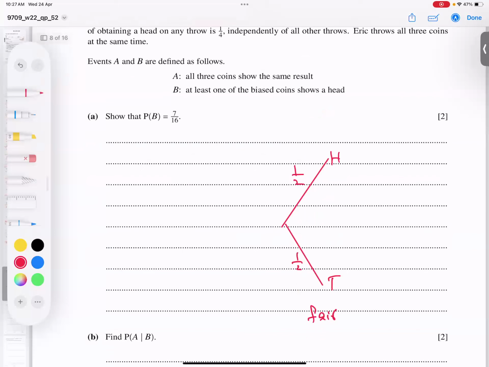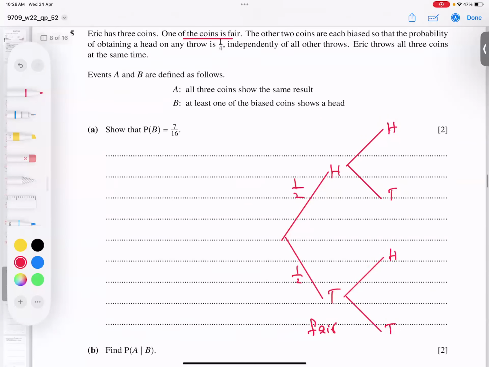Second, this is coin number 2, head and tail. As he said, the probability of head is 1 by 4, so tail becomes 1 minus 1 by 4, which is 3 by 4.